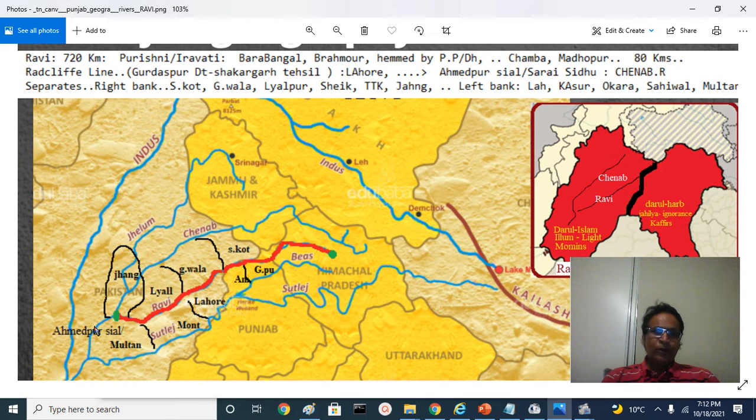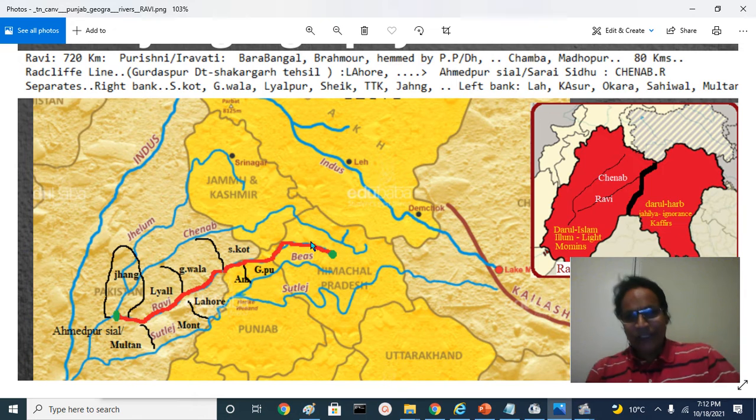Chenab continues a few more kilometers and joins the Sutlej river at a place called Alipur or Uch Sharif. That is the starting point of the Panjnad river for around 70 kilometers or so. Panjnad continues the journey and joins the Sindhu or Indus river at Kot Mithan. So the source is near a town called Brahmaur, near the Bara Bhangal range, and the river is hemmed in on the southern side by the Dhauladhar range, and on the northern side by the Pir Panjal.